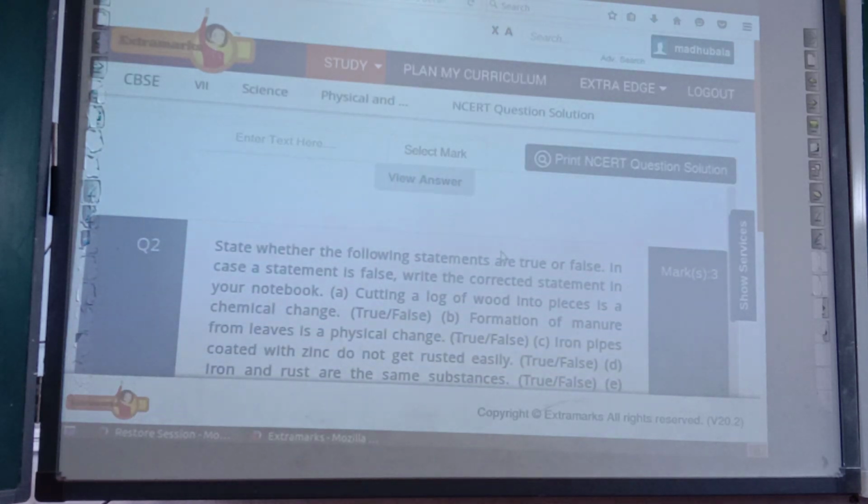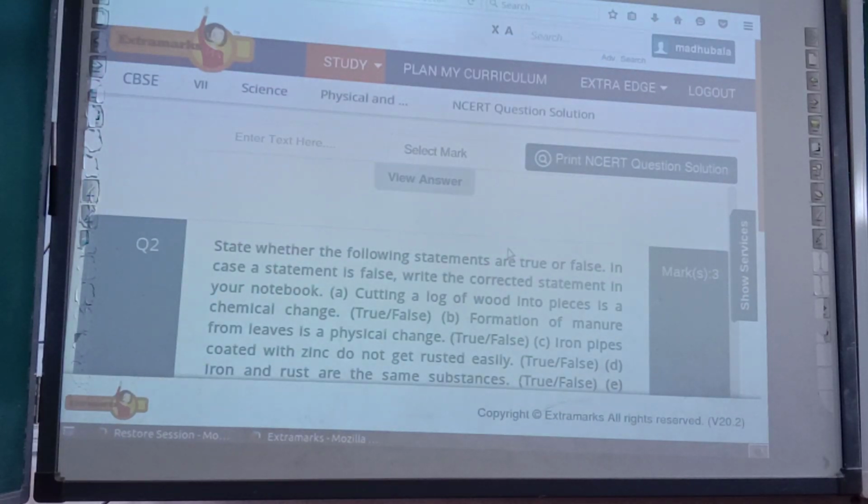Just see, in case a statement is false, write the correct statement in your notebook. Cutting a log of wood into pieces is a chemical change. No, it is a physical change.